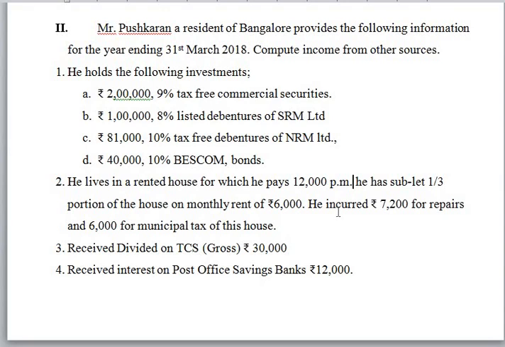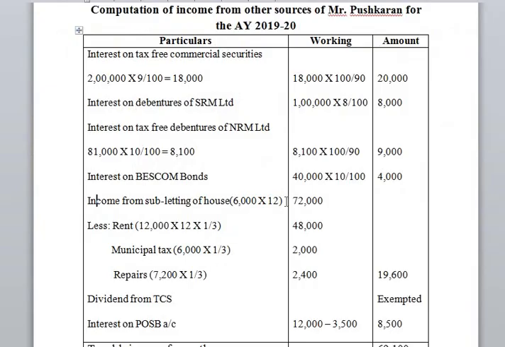So during the previous year he incurred 3 payments. Those are rent of the house, repairs and municipal tax. So these 3 payments must be deductible from the income from subletting of house. So here the calculation is income from subletting of house. So here the house has been sublet for the rent of rupees 6,000 per month. So the total income for the year will be 72,000.